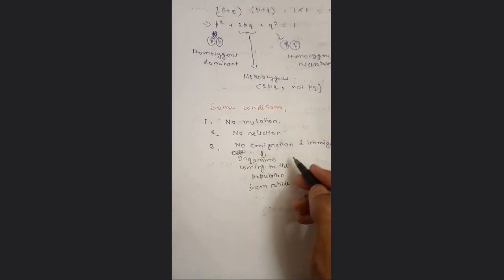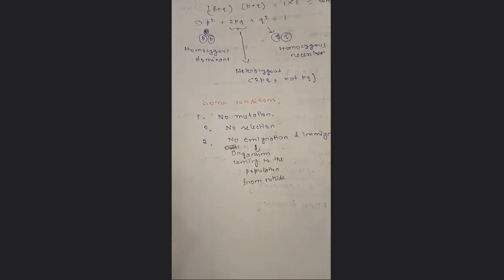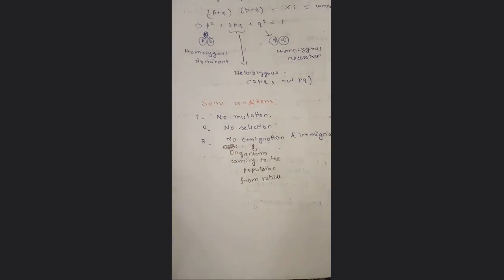That means if the population size is 100 organisms and 5 organisms are coming from other populations, it is called emigration, and that is not allowed for Hardy-Weinberg equilibrium.